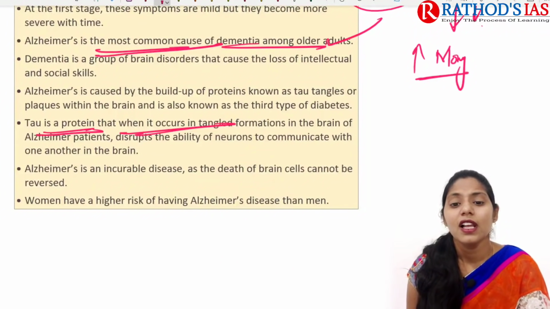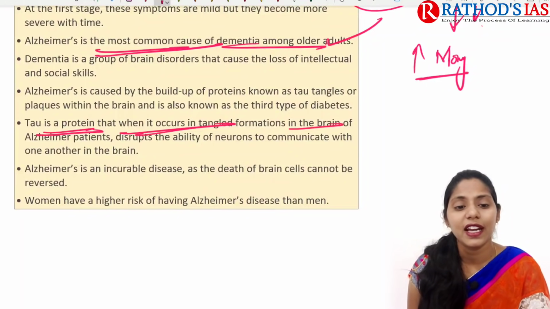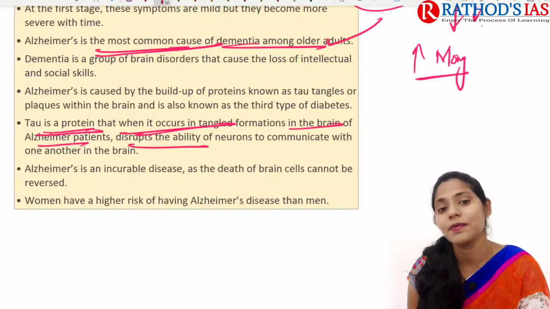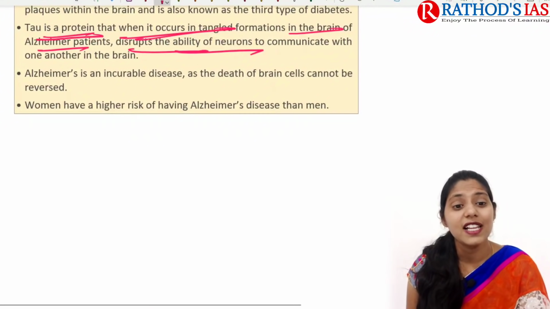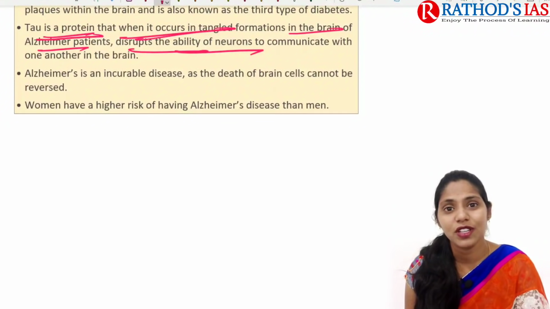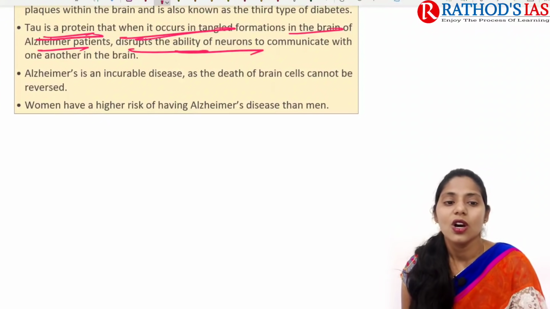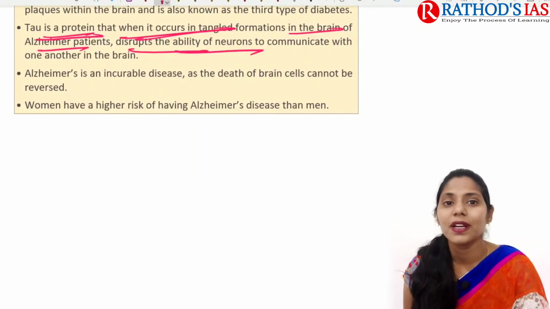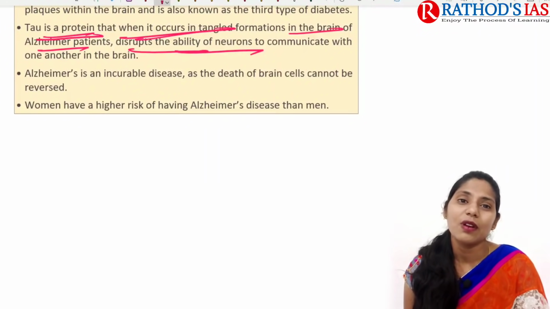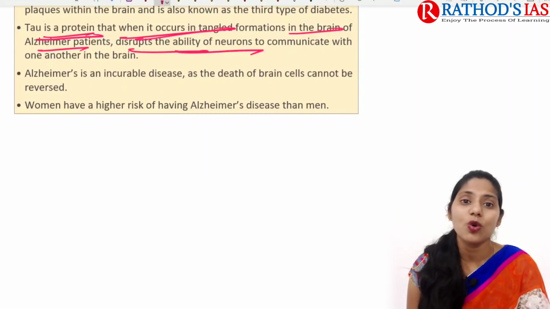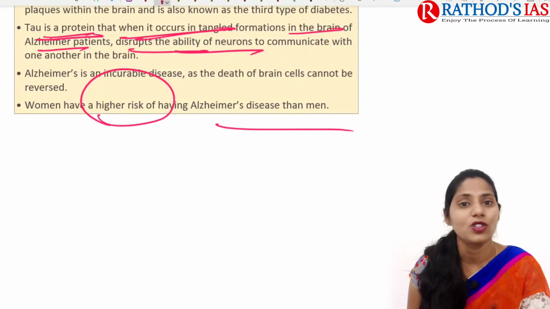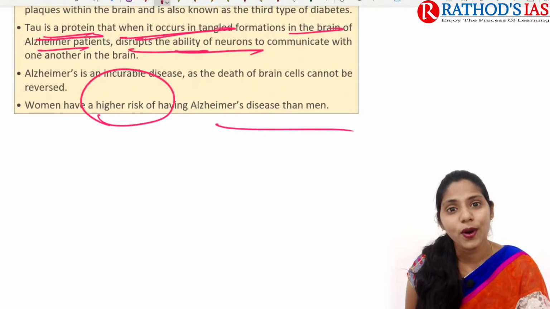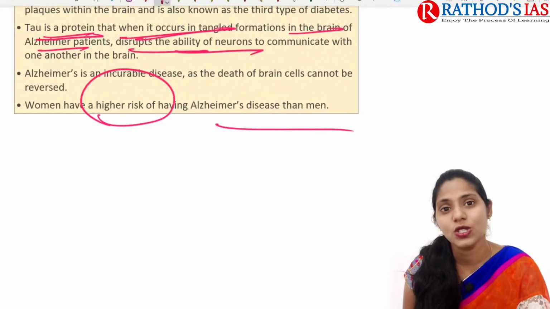For example, in the brains of Alzheimer's patients, it also disrupts the ability of neurons to communicate with each other. And Alzheimer's is an incurable disease. We cannot cure Alzheimer's, because whenever the death of these brain cells is happening, we can't repair them. And one more thing is that women are at a much higher risk of having Alzheimer's disease compared to men. So these are some important articles that appeared in today's newspaper.